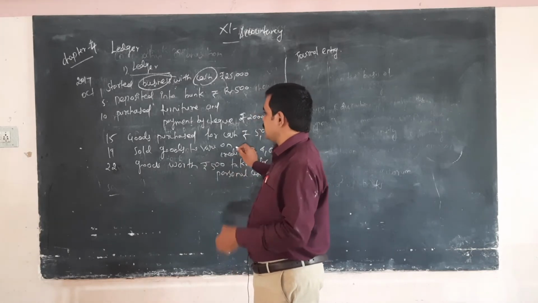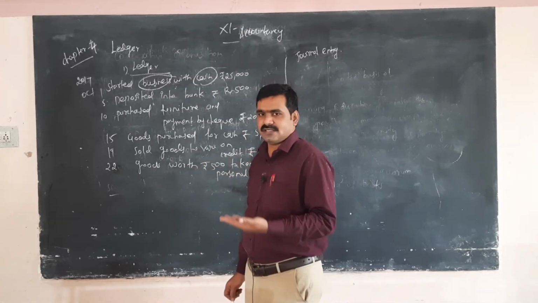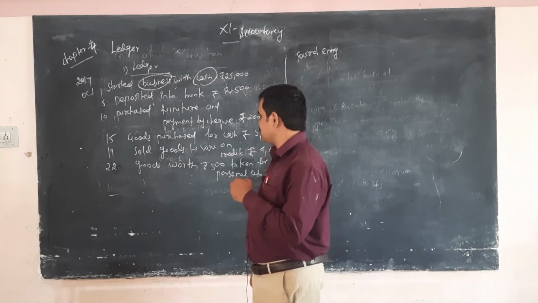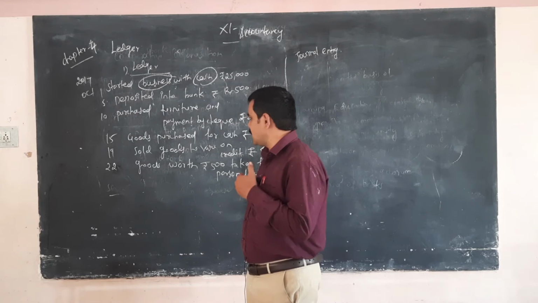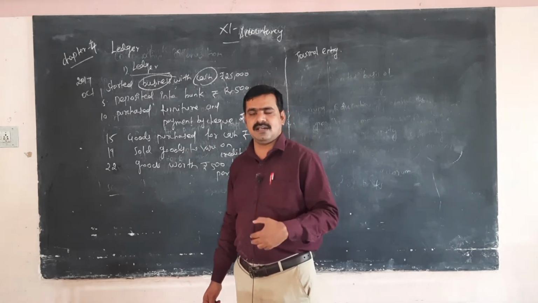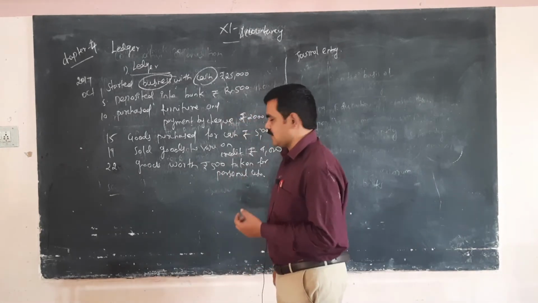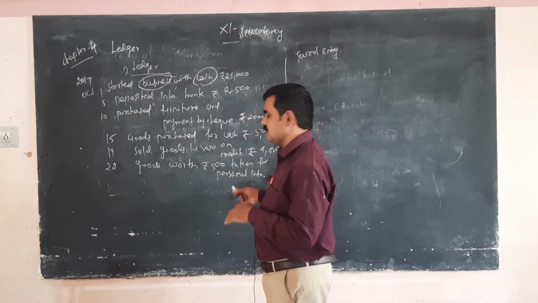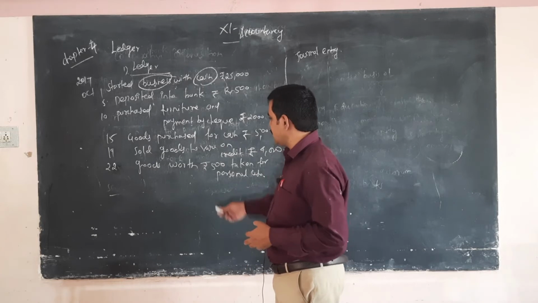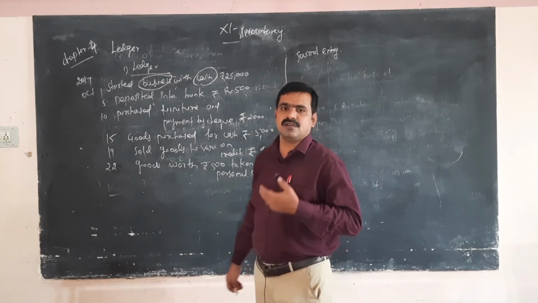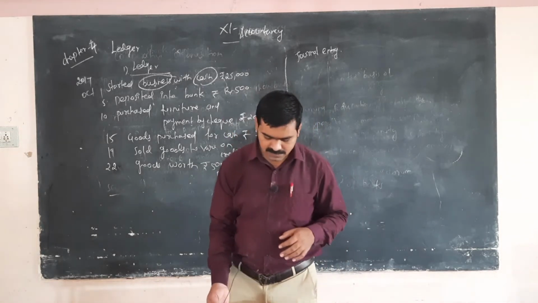Rupees 2000. Goods purchased, so purchase account to cash account, rupees 5000. Sold goods to Vasu on credit, so Vasu account to sales account. Vasu is the receiver, receiving the goods. Goods go out, so goods is a real account. Goods worth rupees 500, so drawing account to purchase account.